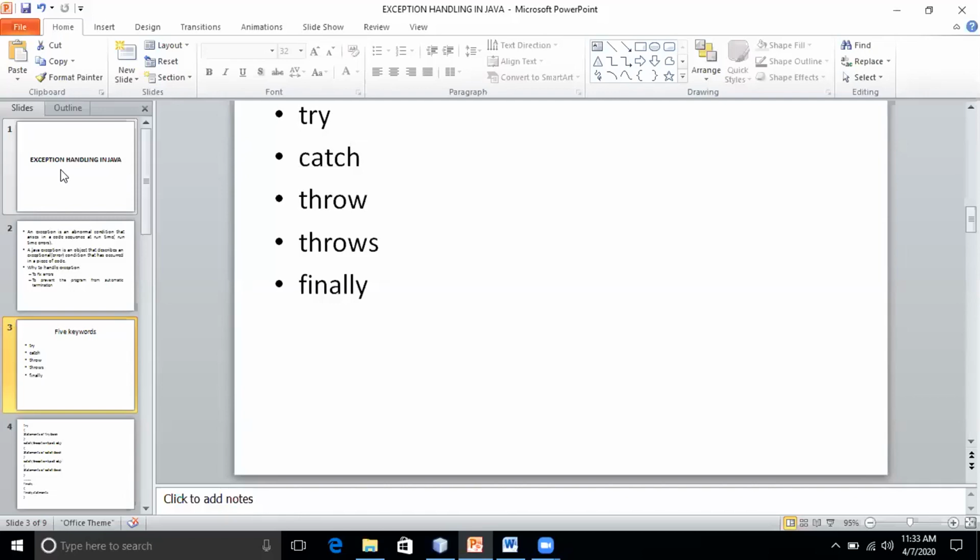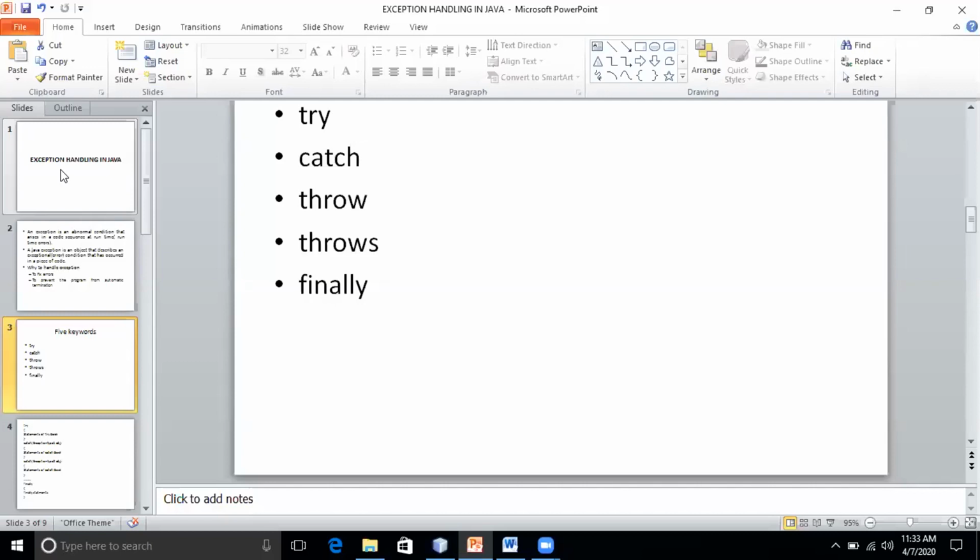Then we discussed multiple catch handlers and a single catch to handle all types of exceptions. Then throw keyword: throw is used to manually, explicitly throw the exception. And throws: the method is not handling the exception, so it should indicate to the caller to handle the exception by using the throws keyword.